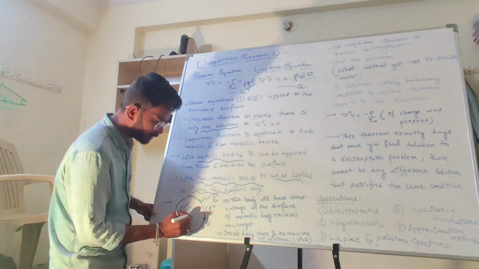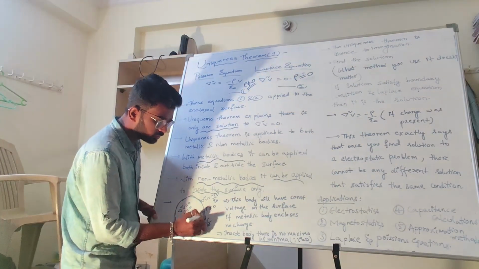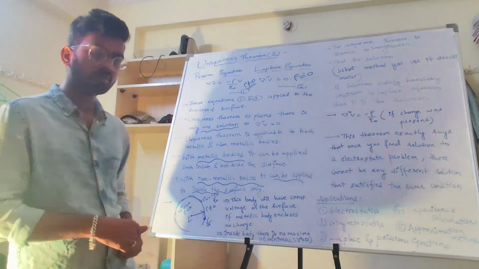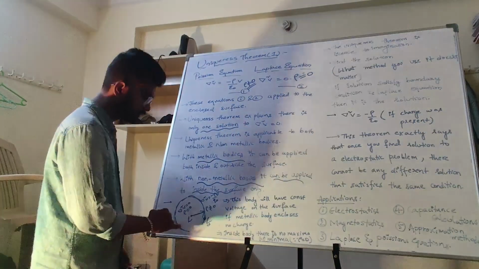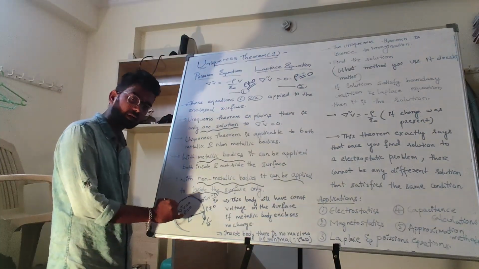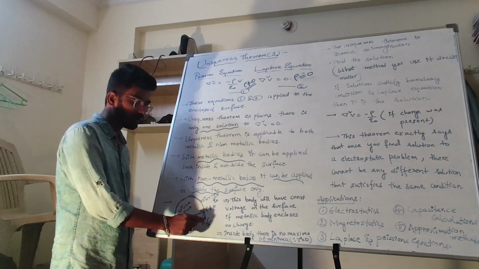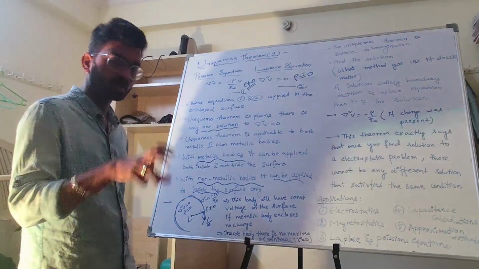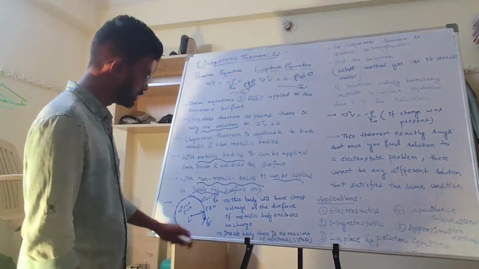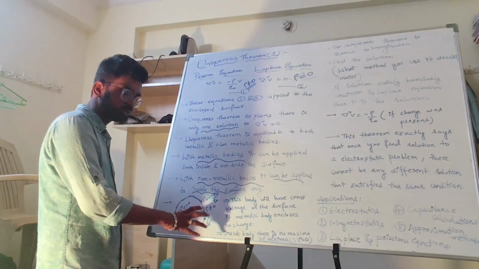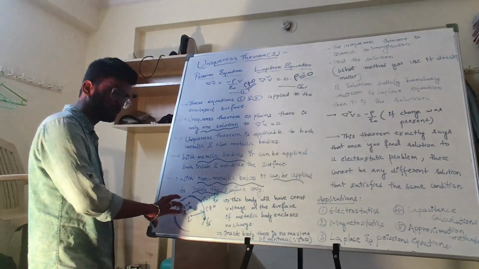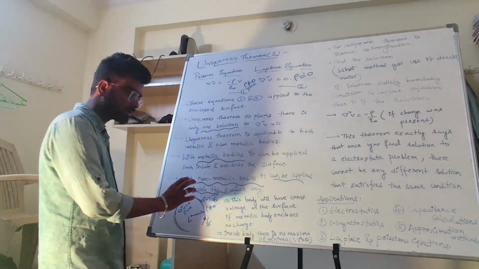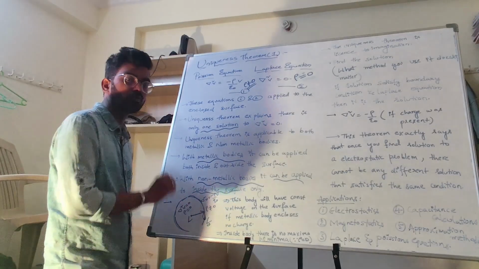So throughout that body the V remains constant. No need to find it. If you got a particular value here, you have the V. Up to here, where you can find this, you will have the same potential. Using this uniqueness theorem, you can answer that it is constant throughout the body.